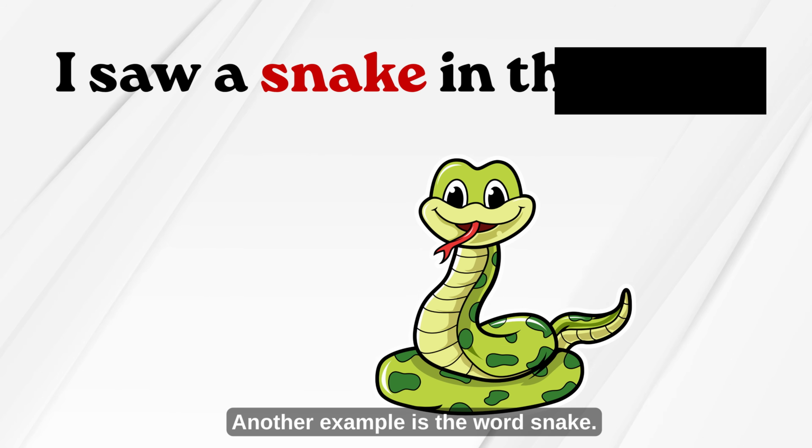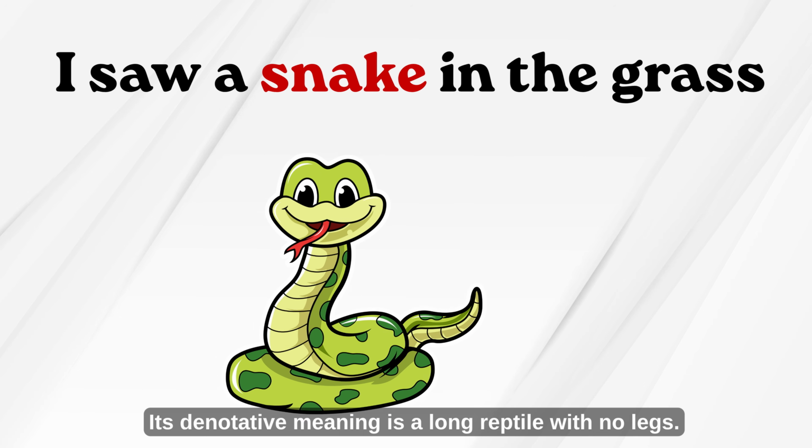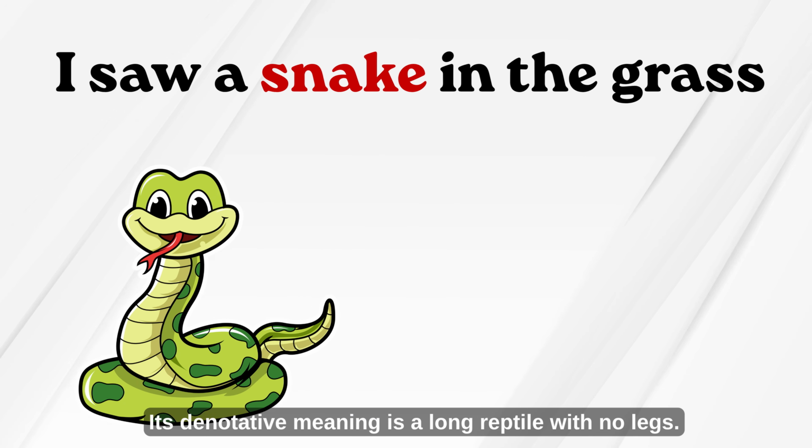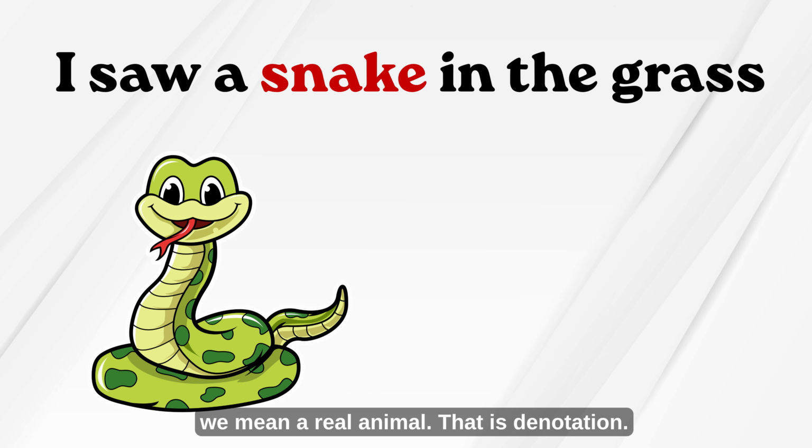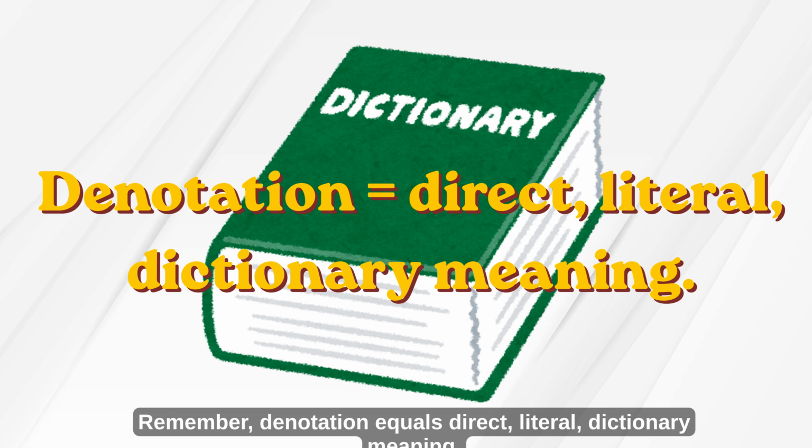Another example is the word snake. Its denotative meaning is a long reptile with no legs. When we say, "I saw a snake in the grass," we mean a real animal. That is denotation. So, remember, denotation equals direct, literal, dictionary meaning.